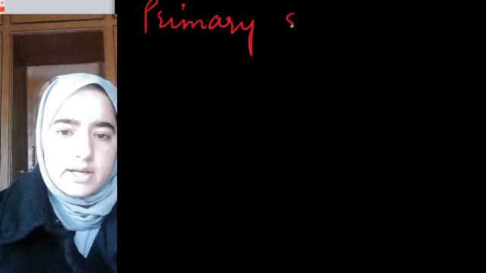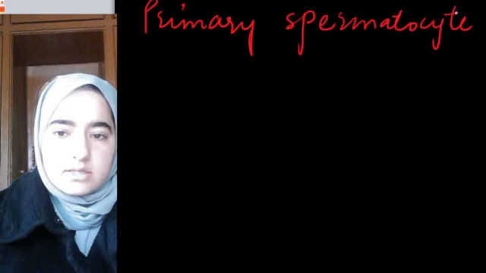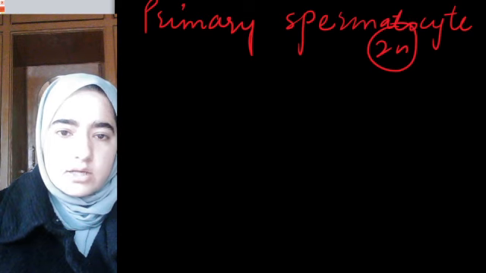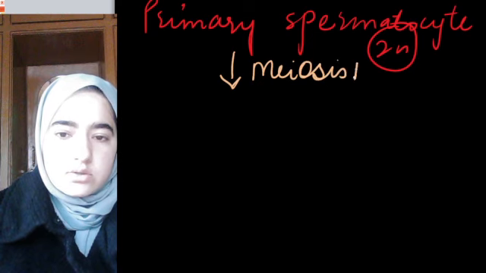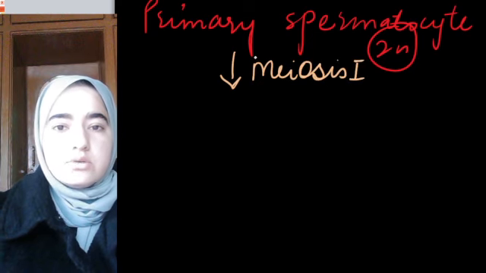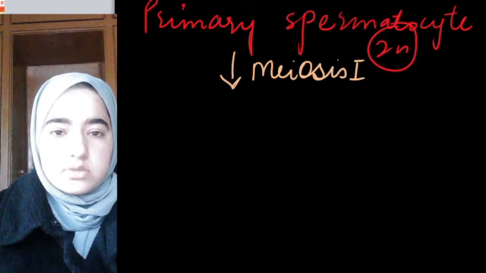I'll draw it here. Primary spermatocyte is also diploid, 2n, 46 chromosomes. It will undergo meiotic division, which includes meiosis 1 and meiosis 2.